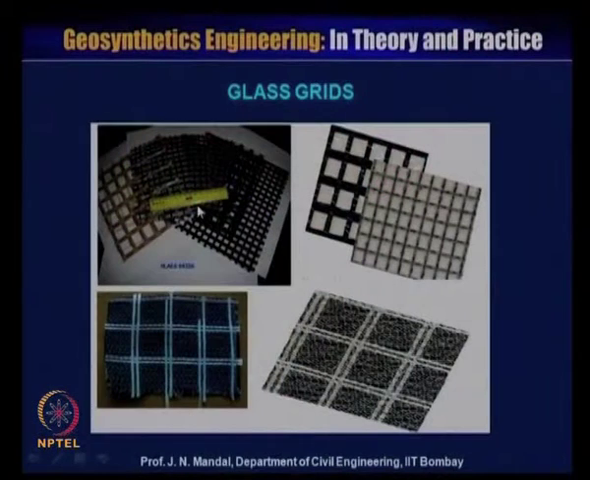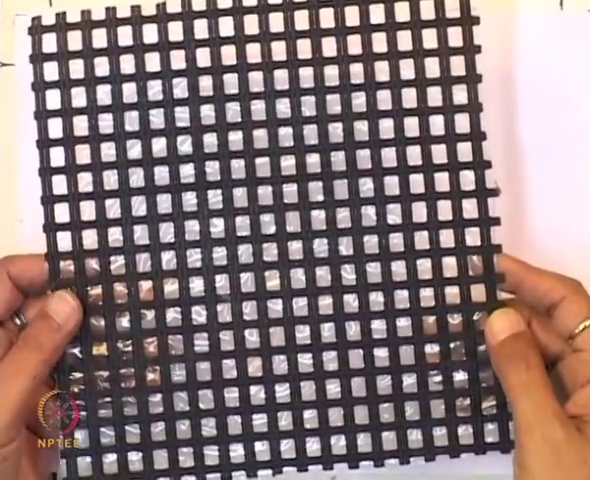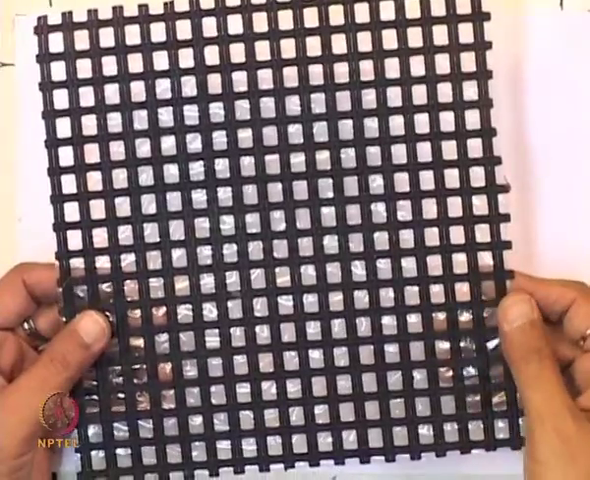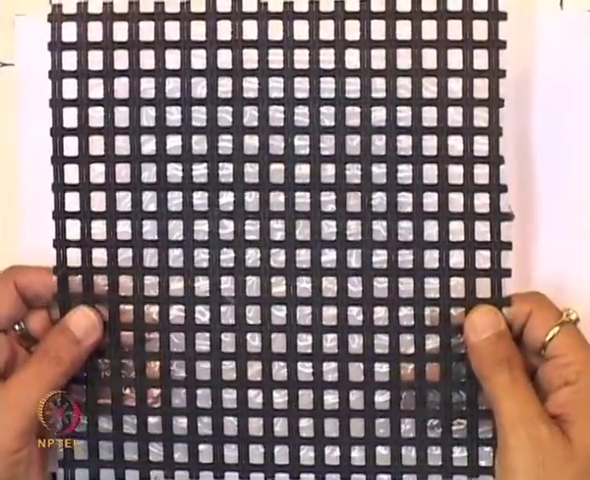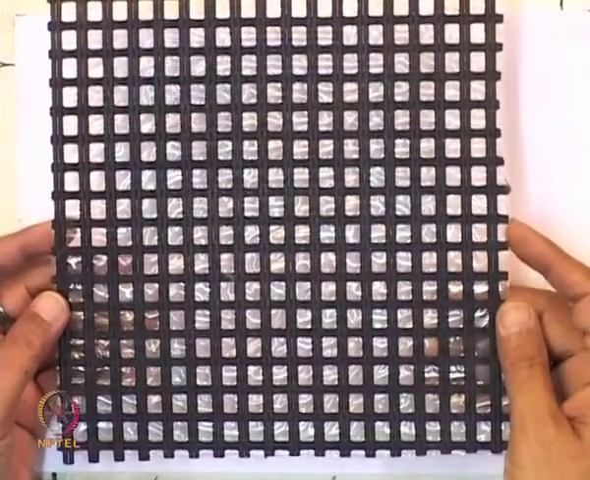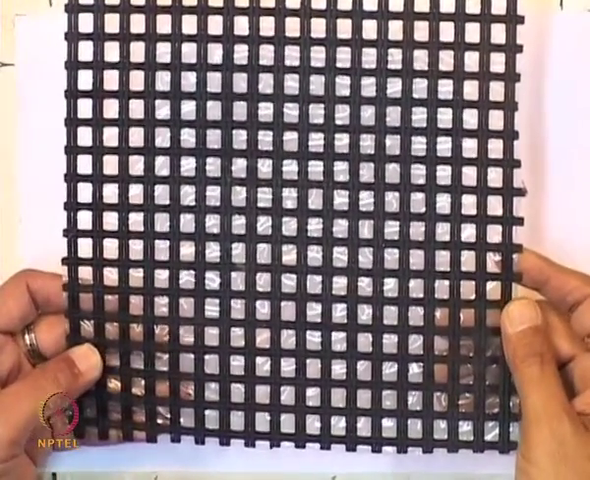Apart from woven and non-woven geotextile and geogrid, you also have the glass grid. You can see different types of glass grid, and this is the glass grid. It has a tensile strength of maybe 50 kilonewton per meter or 100 kilonewton per meter, and this material has very high strength and can be used for reflection cracking in airfield pavement.